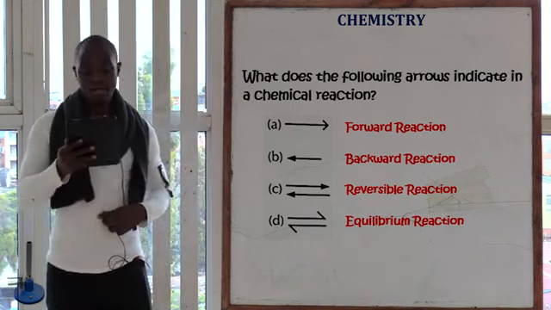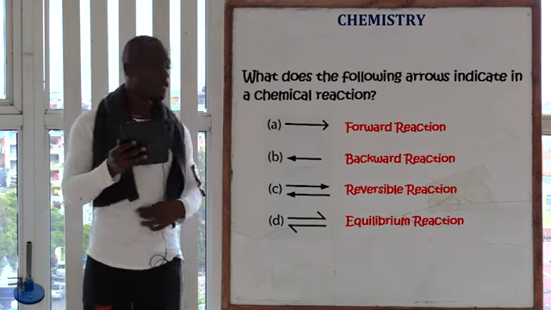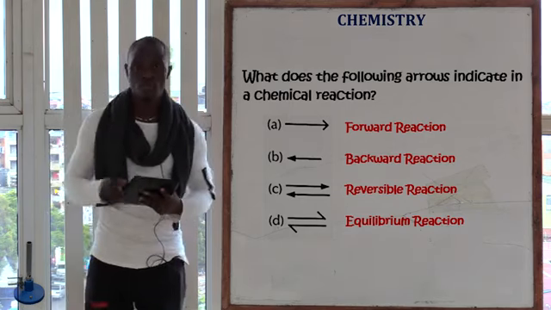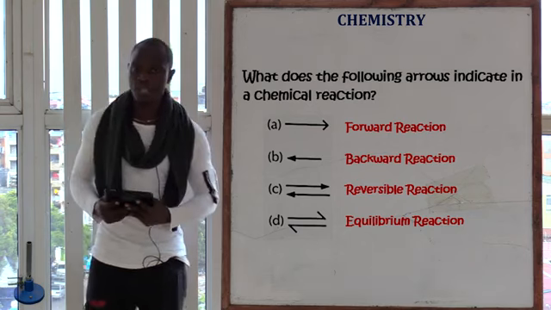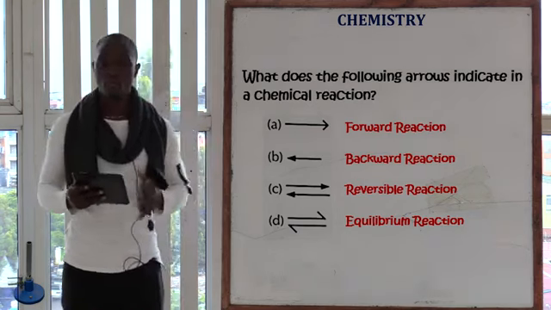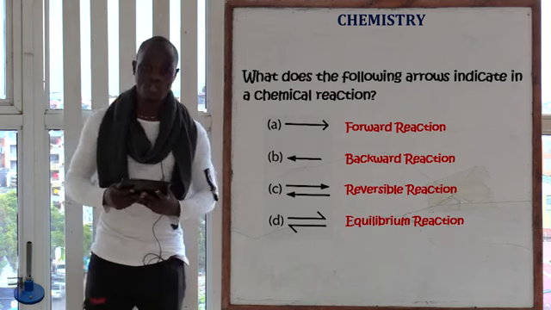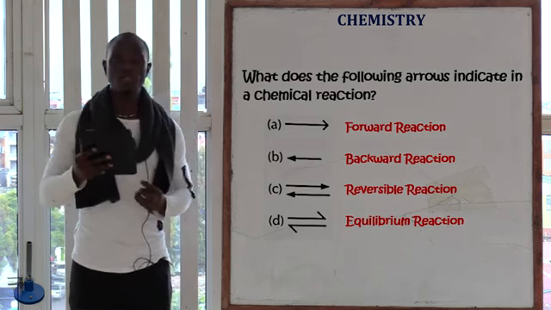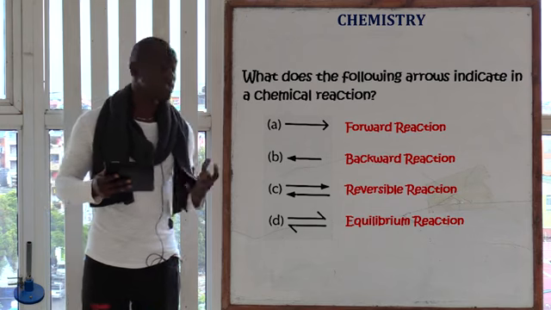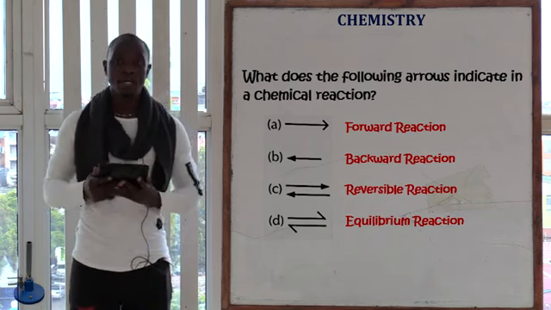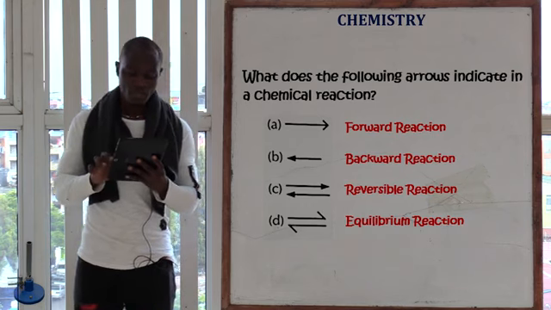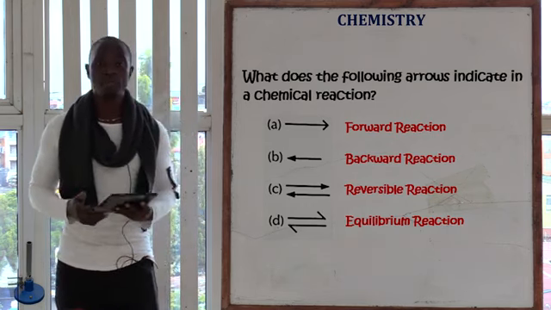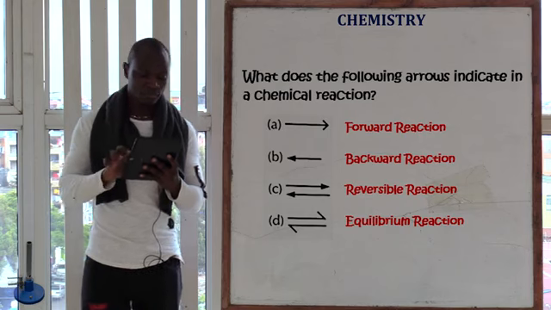For example, letter D, if you have been given half arrows, one half arrow pointing to the right and one half arrow pointing to the left, pointing in opposite directions, this means an equilibrium reaction. Those ones you are going to look at when you reach Form 4. So those simply mean an equilibrium reaction.